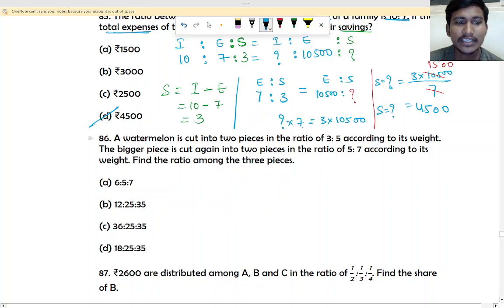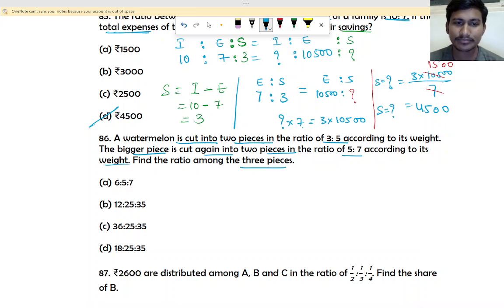Question 86, right? A watermelon is cut into 2 pieces in the ratio 3:5 according to its weight. The bigger piece is cut again into 2 pieces in the ratio 5:7 according to its weight. Find the ratio among the 3 pieces is the question. So this type of question is just framed a little differently, but it is the same question.